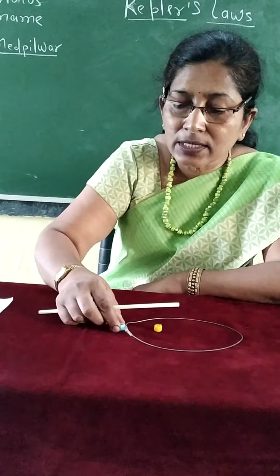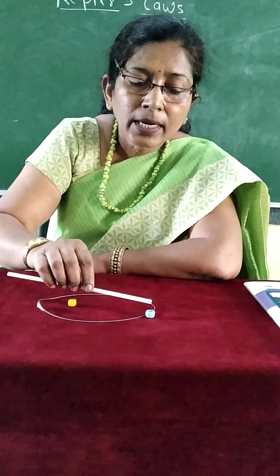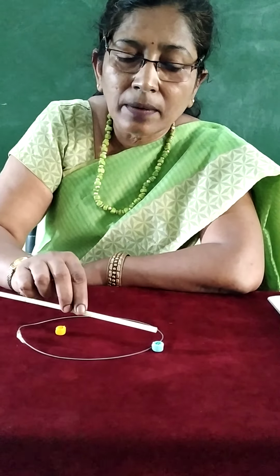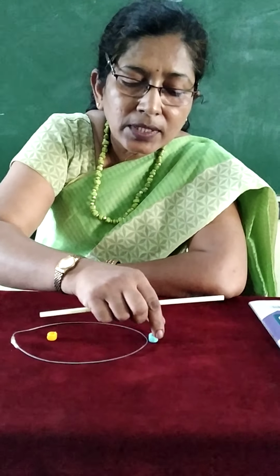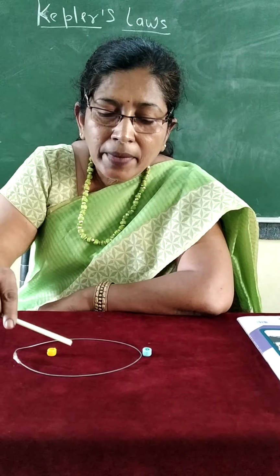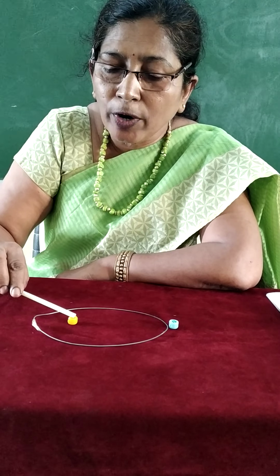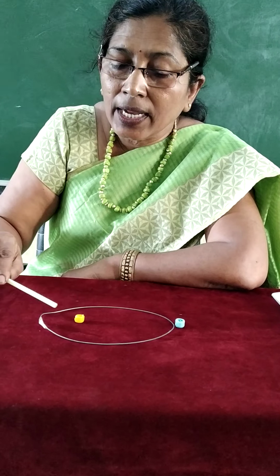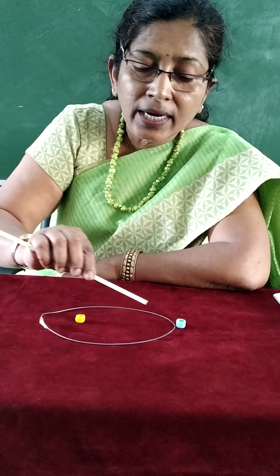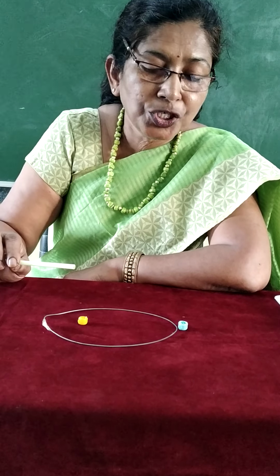Here the distance is less. If the planet comes here, the distance between the sun and the planet increases. Again it comes here, and again the distance increases. Due to the position of the sun at the focus of the ellipse, the distances are different at different positions.